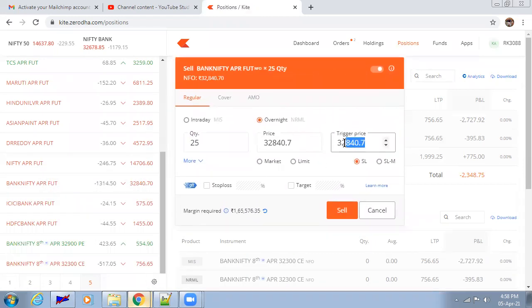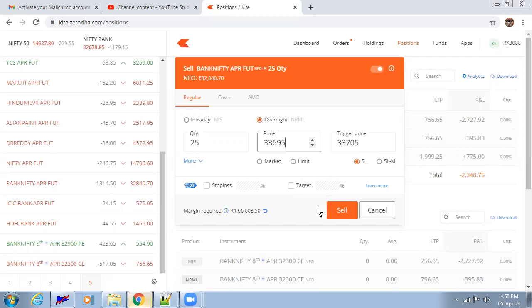You need to put your stop loss. Again, your trigger would be 33705, and you can keep this 10 points lower, so you can keep this as 33695. So this would be your stop loss that you need to put into the system.